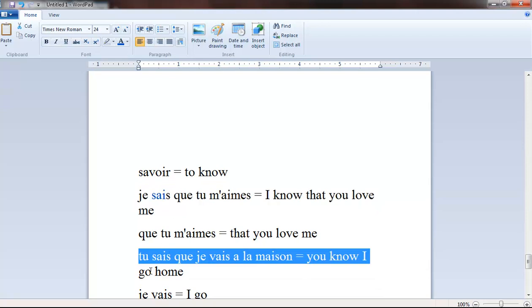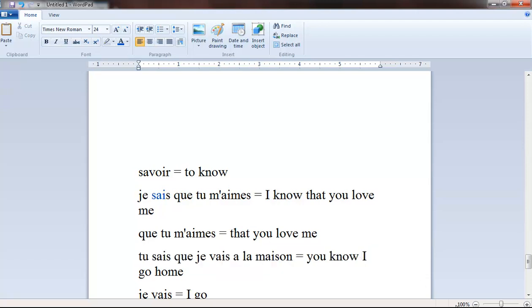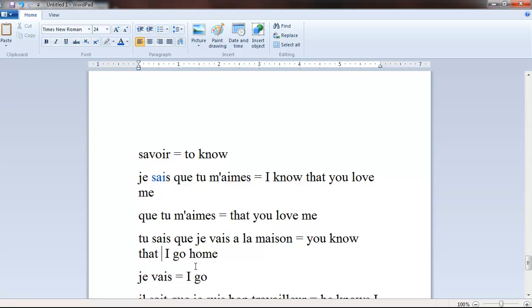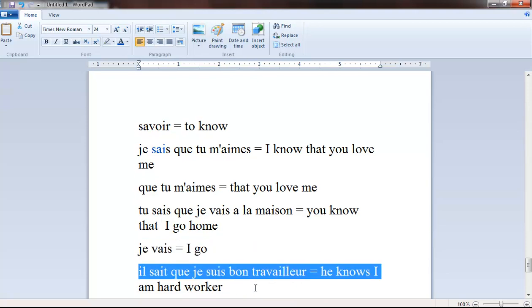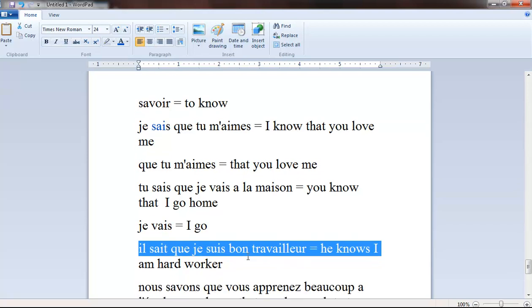The second example. Tu sais que je vais à la maison. You know I go home. Or actually, you know that I go home. Je vais, it means I go. Il sait que je suis bon travailleur. He knows, il sait, he knows, que je suis, that I am. And bon travailleur, it means hard worker. Or good worker. But in the context, it's rather hard worker.